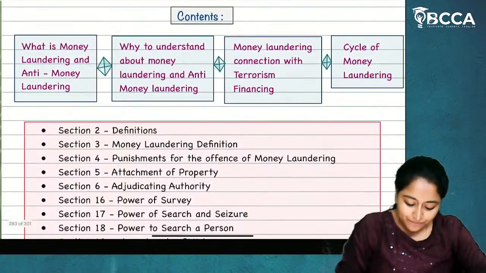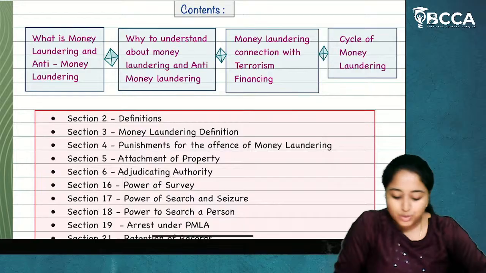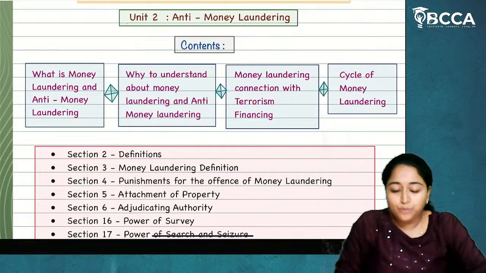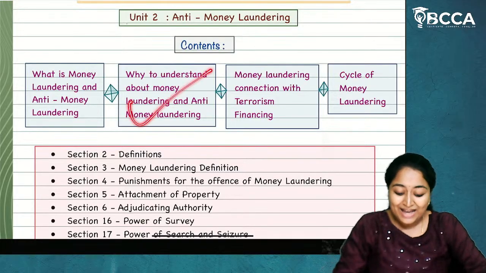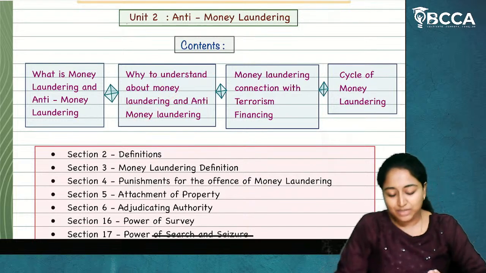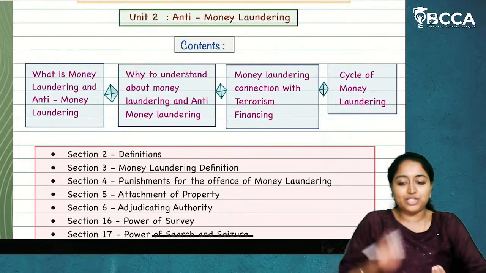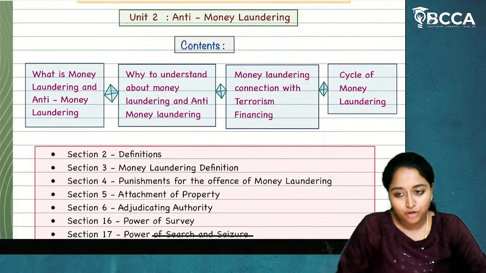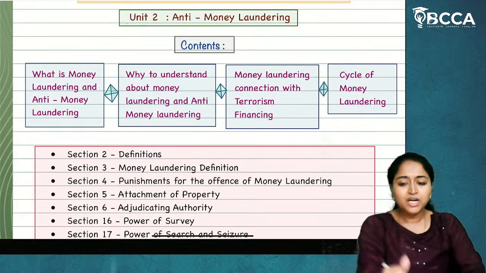In this unit, we are going to see what money laundering and anti-money laundering are, their definitions, and for what purpose we have to understand these concepts. We will also understand the connection of money laundering with terrorism financing, and the cycle of money laundering. This is obvious, you already have it in your law: placement, layering and integration. It is the same thing, so you can remember that.